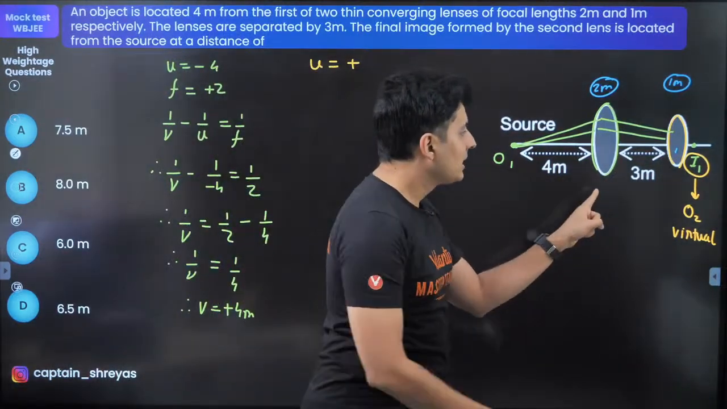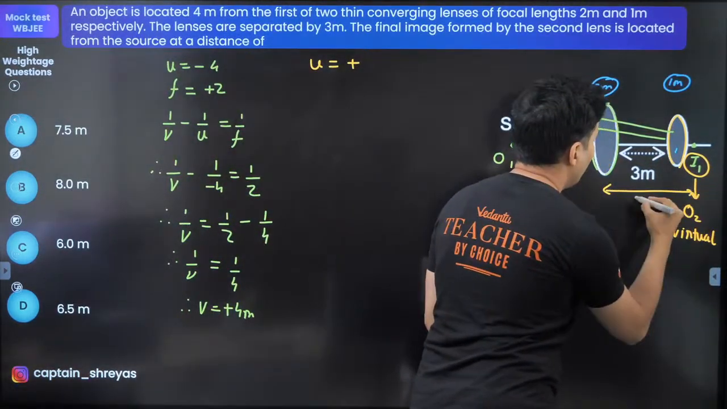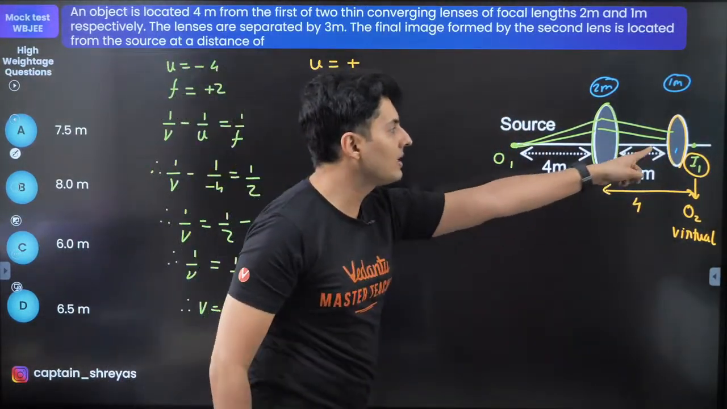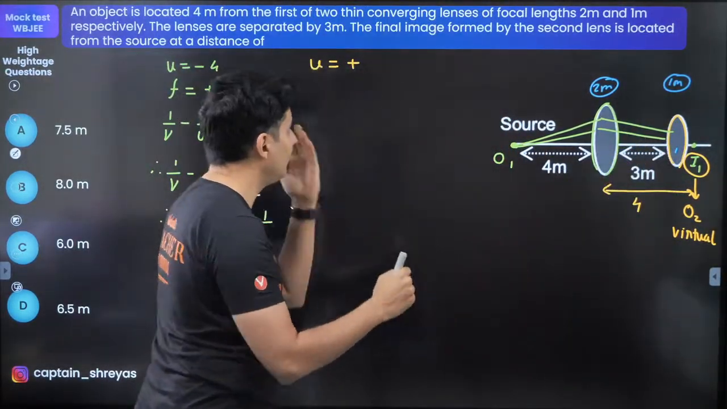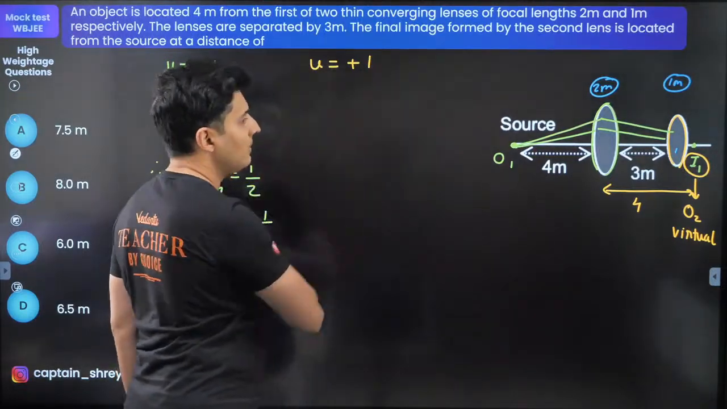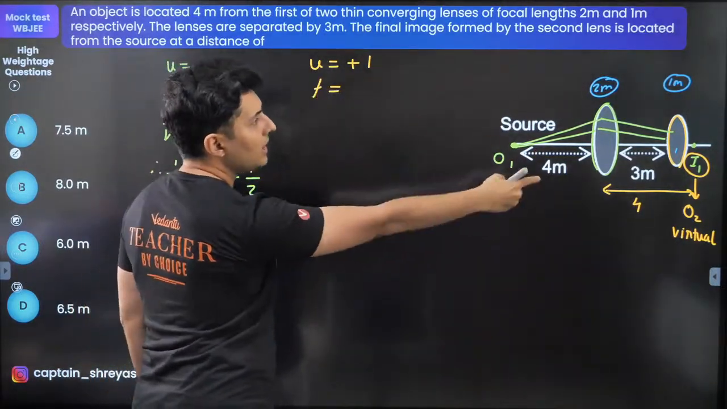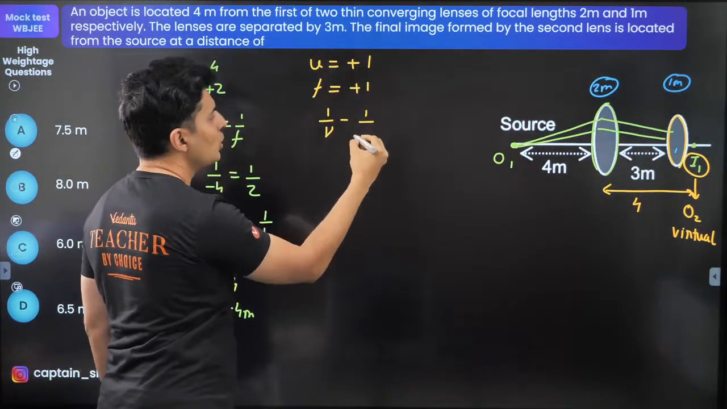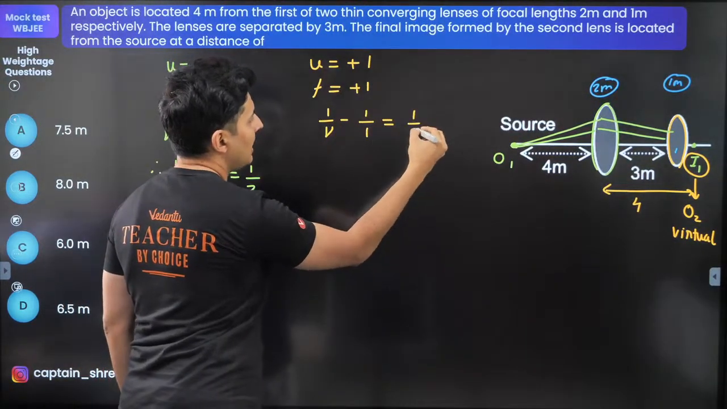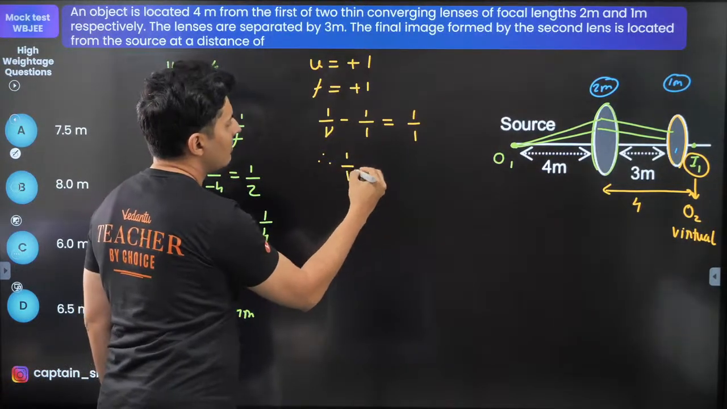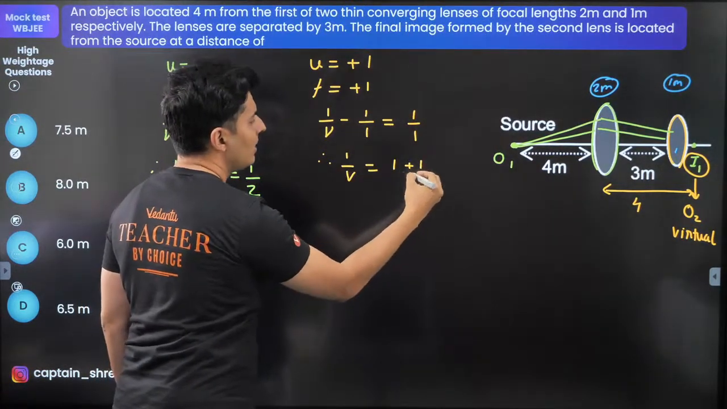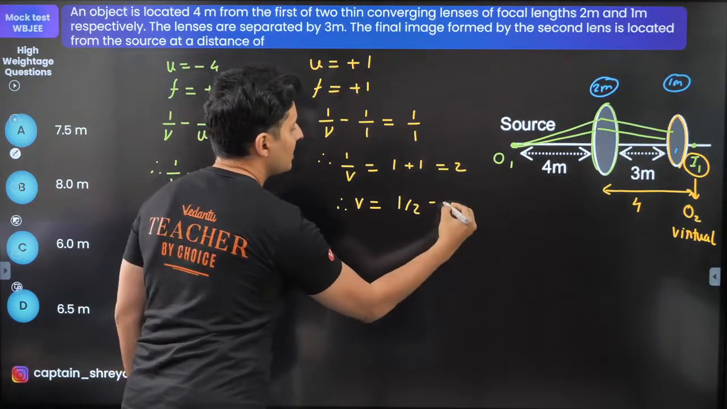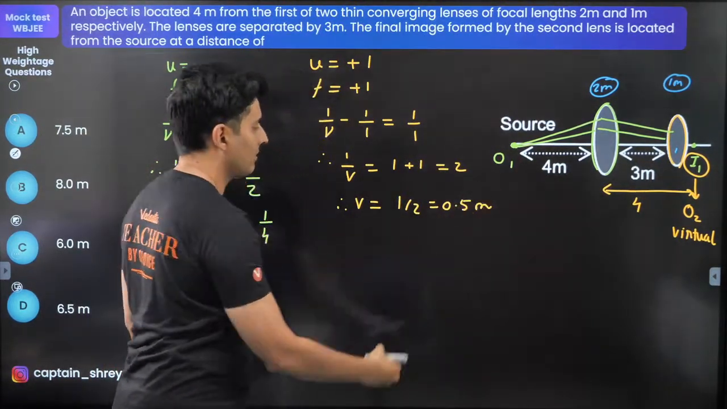Okay, so for the second part, the object distance is plus. Be careful, this whole distance was 4. From this lens it is just 1 because you have to always measure object distance from the lens itself. So it will be plus 1 meter. Focal length is also plus 1. So 1 by V minus 1 by U, U is 1, is equal to 1 by F. Therefore 1 by V is equal to 1 plus 1, which is 2. Therefore V is equal to half, which is 0.5 meters.